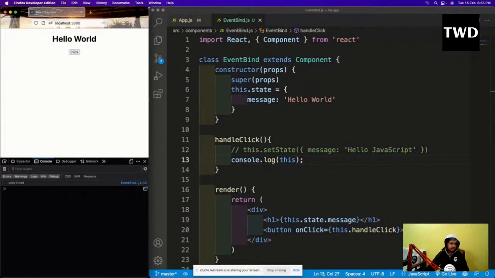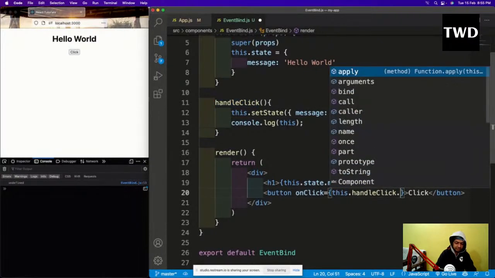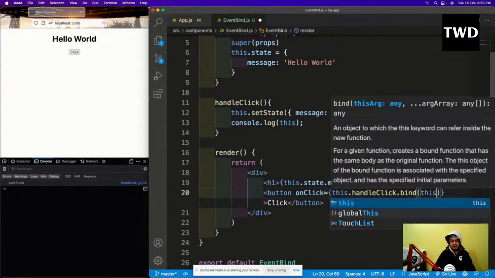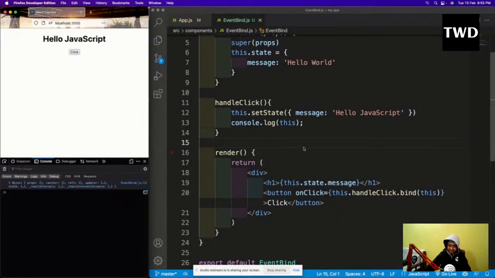So let us look into method number one, which is something different than what we have looked at earlier. First thing is that we have to use a bind method, in this handle click: this.handleClick.bind(this). It means bind the this keyword with this function. Let me save it now and click it. Hello JavaScript is coming, and the console.log of this is now an object. So this is method number one. There are another three methods also, so we're going to look into them.